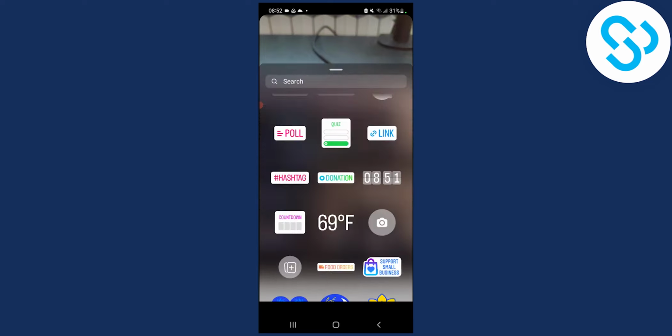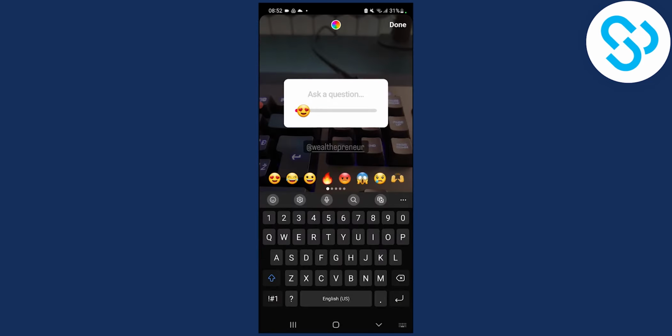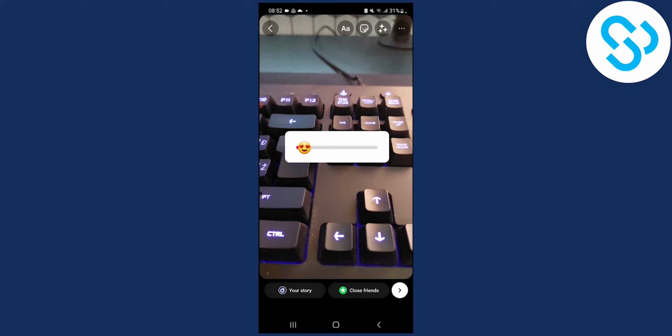Now you can do this with any sticker right here, with link as well, with for example, emojis, as you can see. So yeah, it's pretty much universal for everything. So that's pretty much the two ways on how to hide mentions on Instagram story.